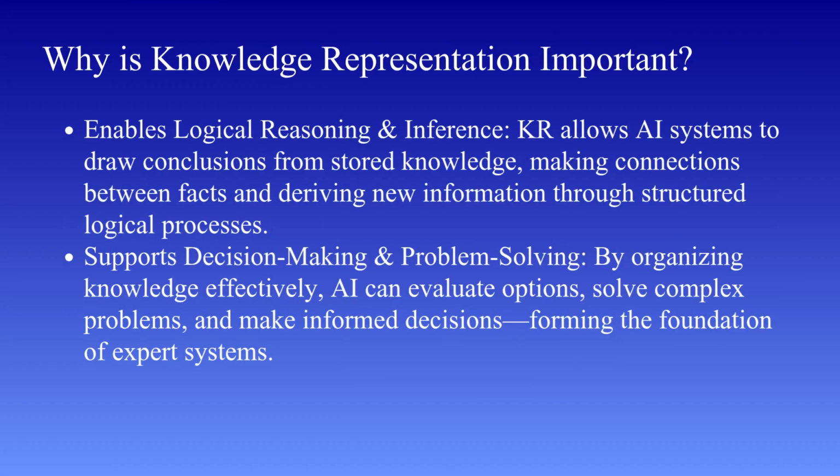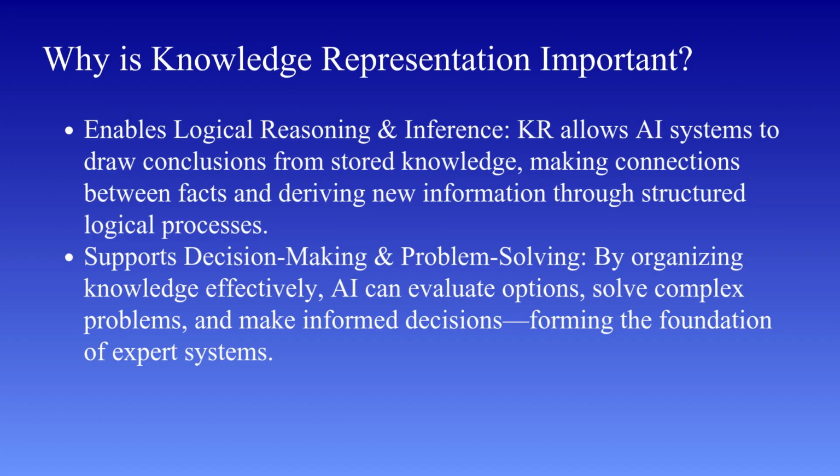Now that we understand what knowledge representation is, the next important question is, why is it so important in artificial intelligence? The answer is simple: without proper representation of knowledge, an AI system cannot truly be intelligent. It may store data, but it won't be able to use that data effectively. One of the biggest advantages of knowledge representation is that it enables logical reasoning and inference.